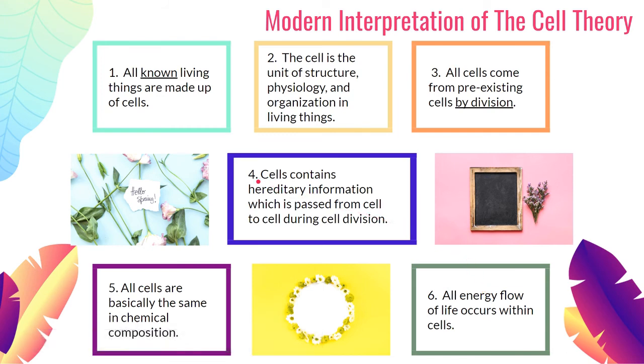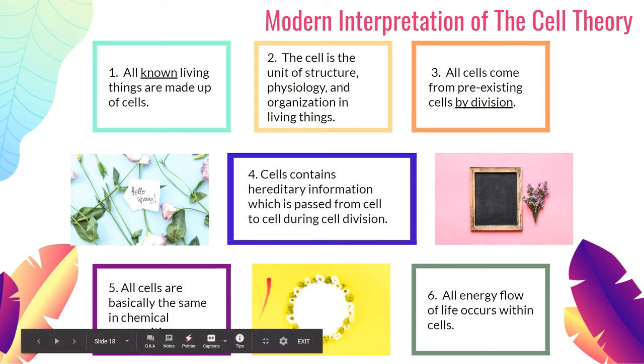Number 4: cells contain hereditary information which is passed on from cell to cell during cell division. We've learned this in the characteristics of life, that all organisms are capable of reproduction, and by reproduction, passing on their genetic material through heredity. So cells contain hereditary information that's essential, and that can be passed on from parent to offspring.